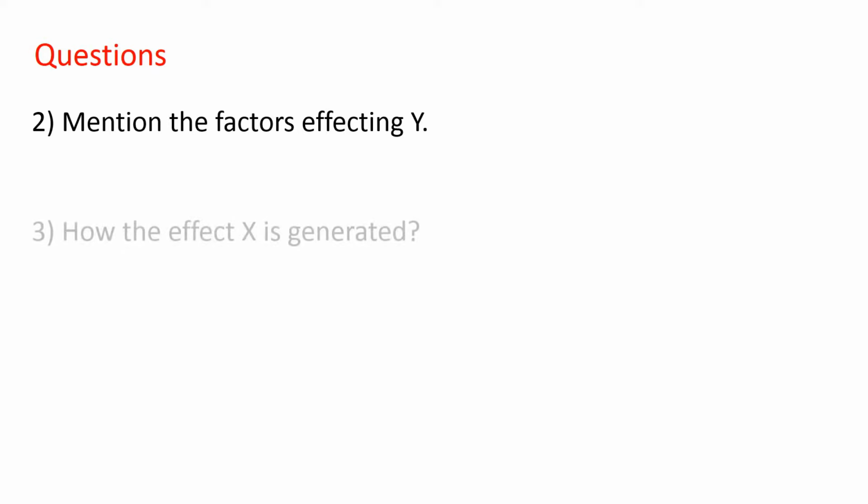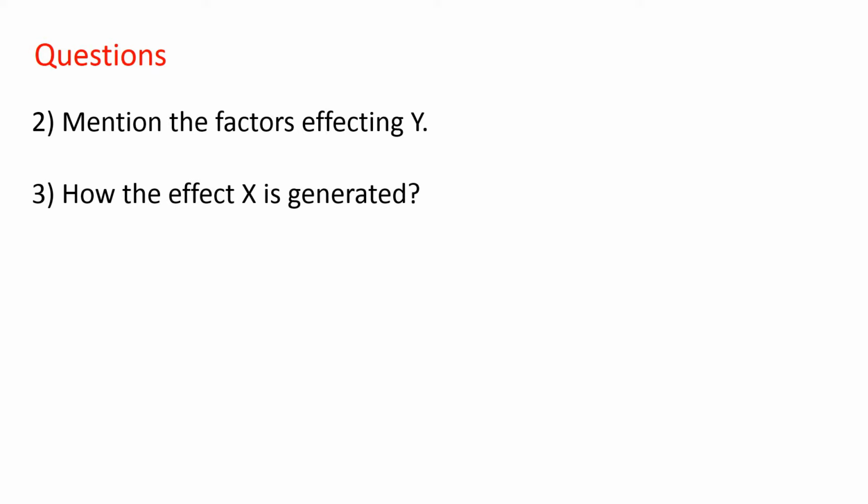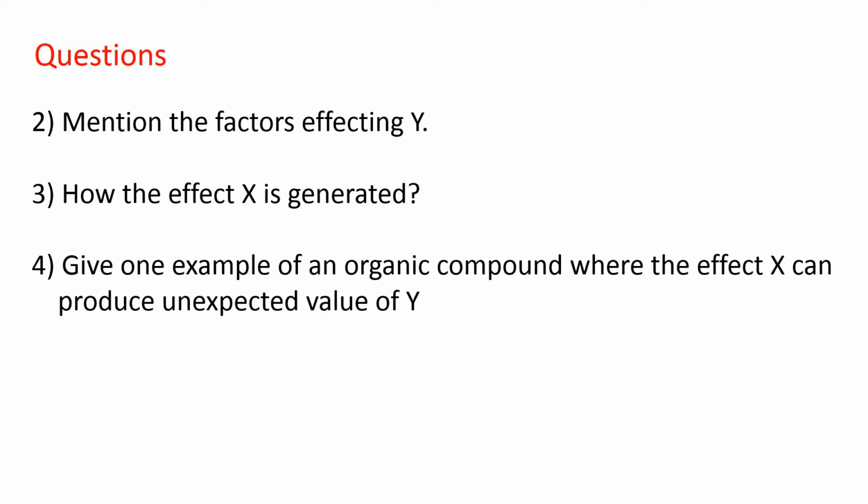Now let's see the other questions related to this riddle. Second question, mention the factors affecting Y. Third question, how the effect X is generated. Fourth question, give an example of an organic compound where the effect X can produce unexpected value of Y.